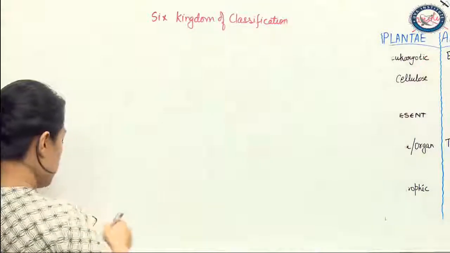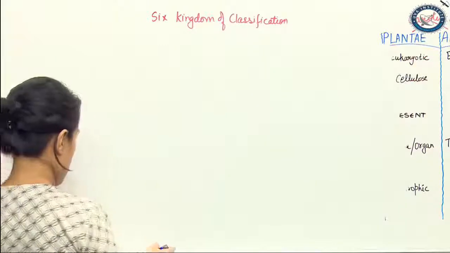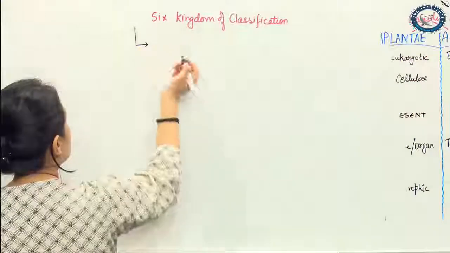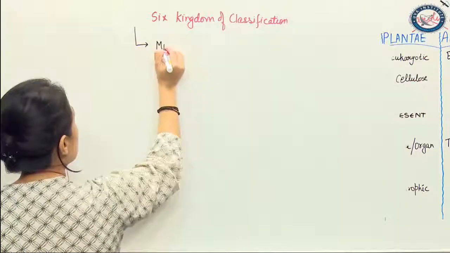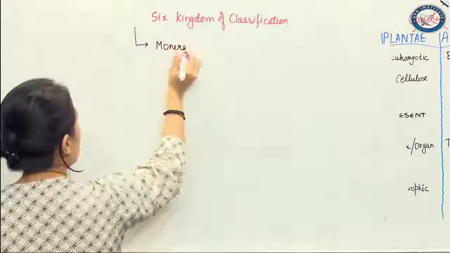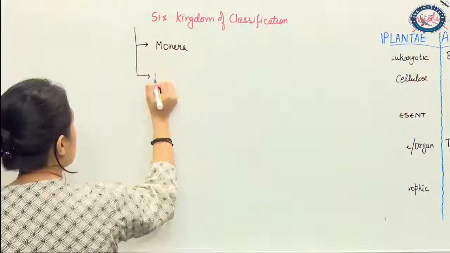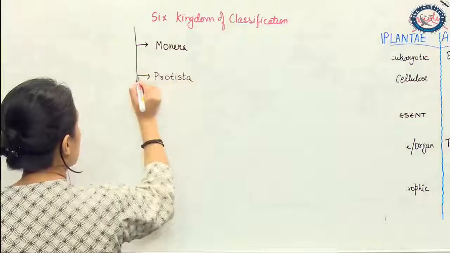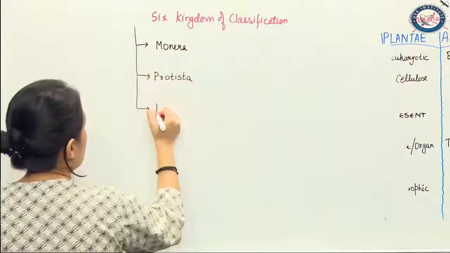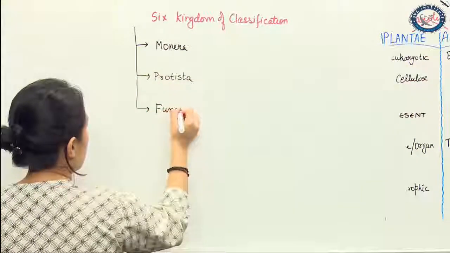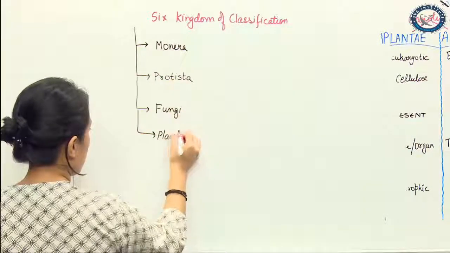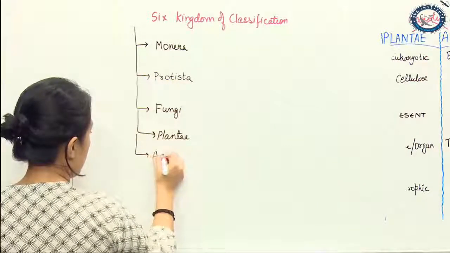Now just see, how does it go? We have Monera. I'm starting from the 5 kingdom: Protista, fungi, Plantae, Animalia.